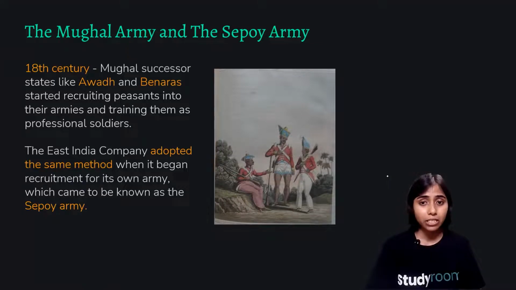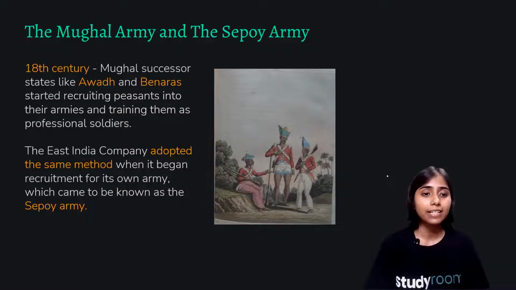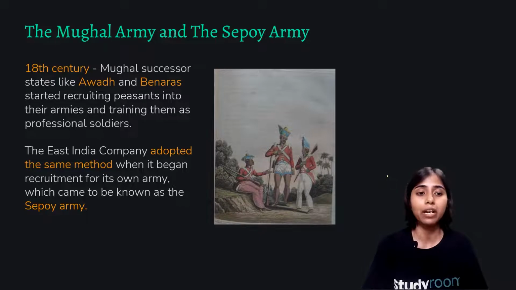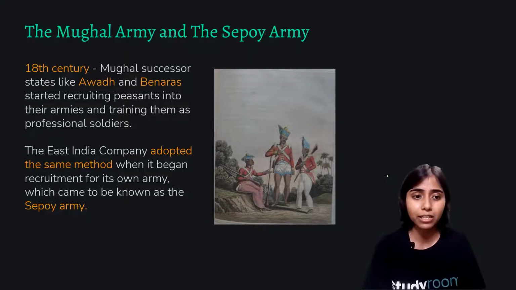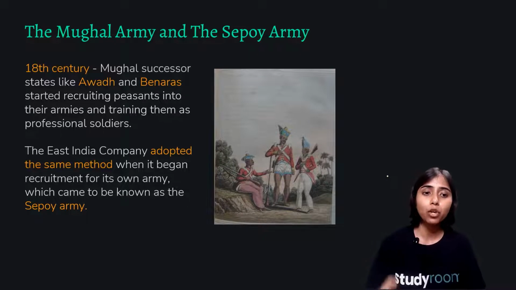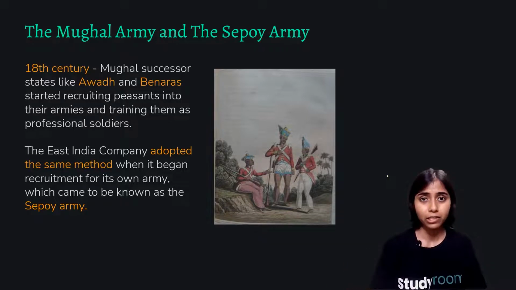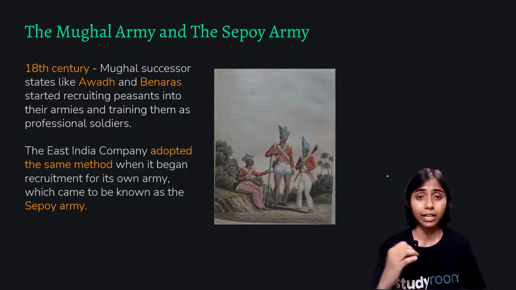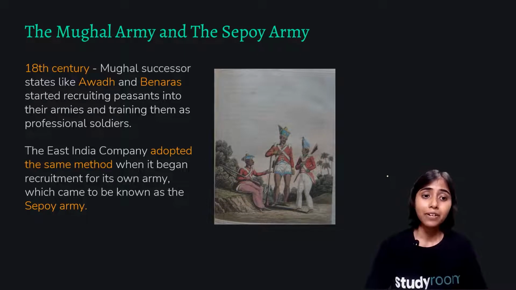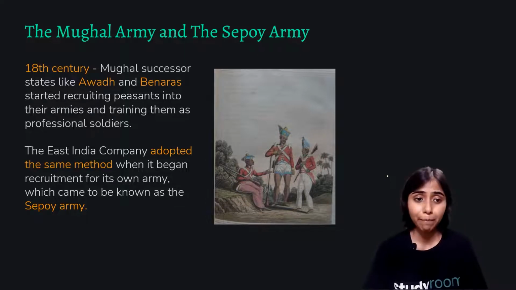Century, the Mughal army and the Sepoy army. In the 18th century, Mughal successor states like Awadh and Banaras started recruiting peasants into their armies and training them as professional soldiers. So basically, in the Mughal successor states like Awadh and Banaras, Delhi could not be a stronghold because obviously it had lost its glory. Awadh and Banaras started recruiting peasants and training them as professional soldiers.